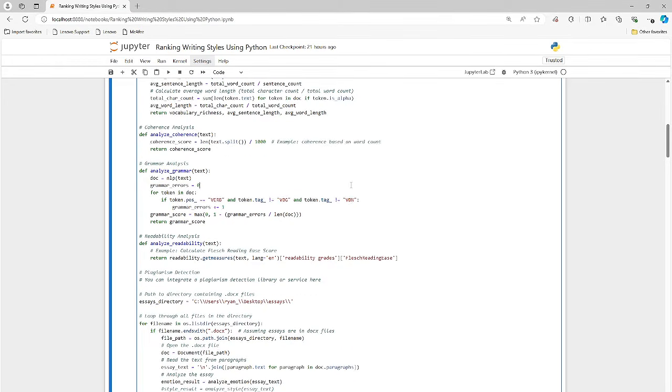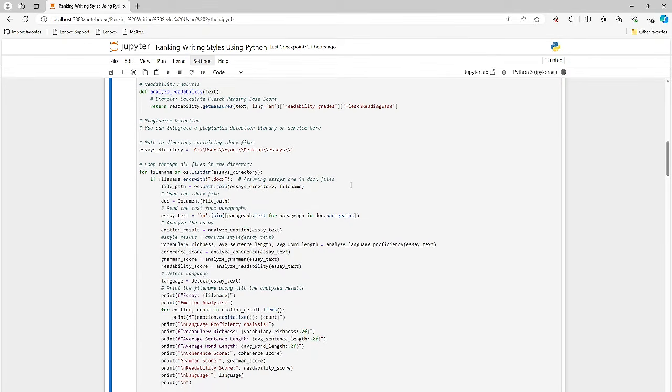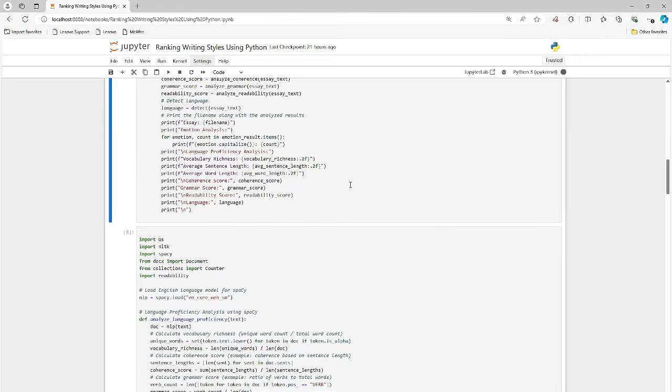So you have the file path, the emotion analysis, coherence, grammar score, readability score, language. All these things are going to come into the picture when I hit Control Enter to refresh this, and we will see what the output is in just a second.